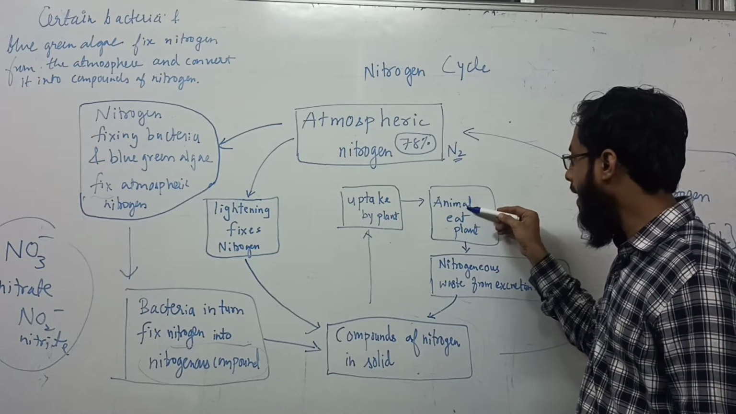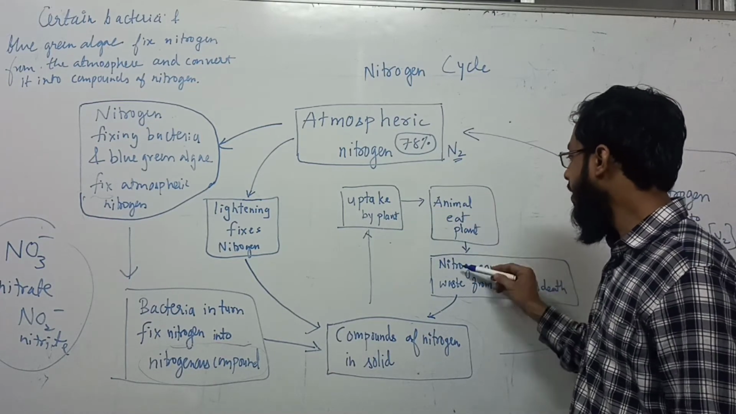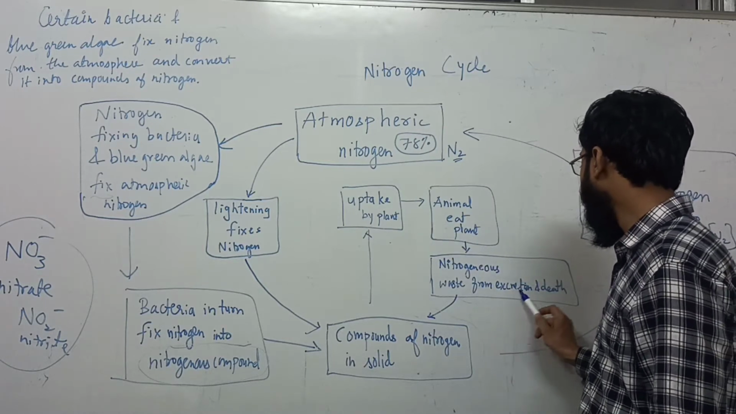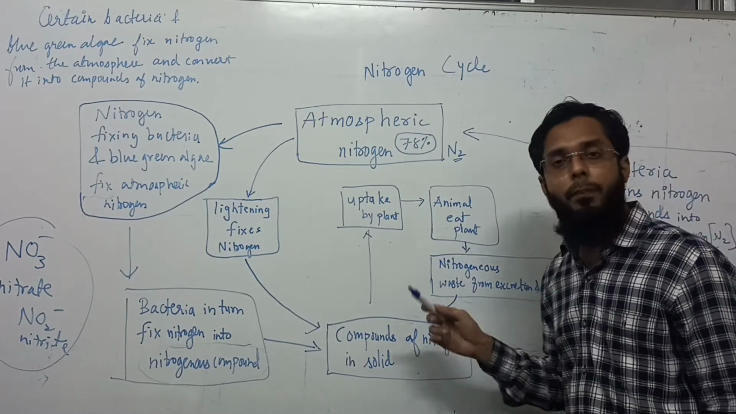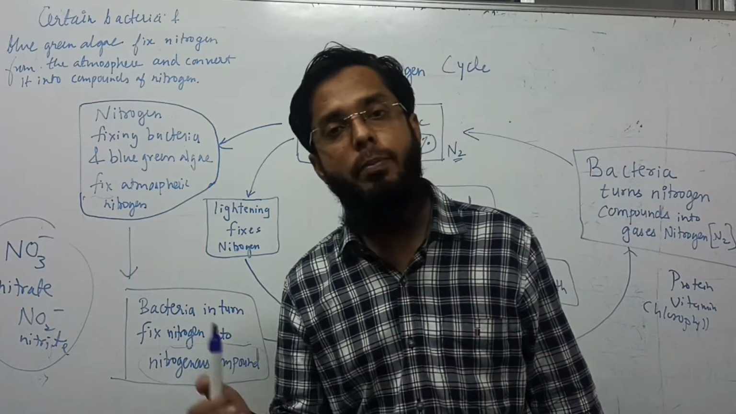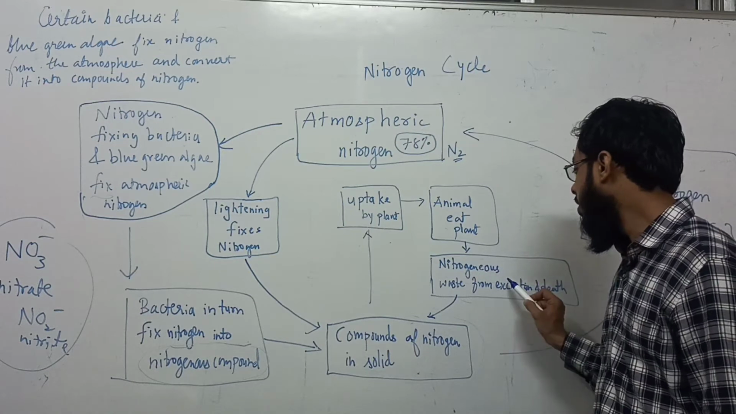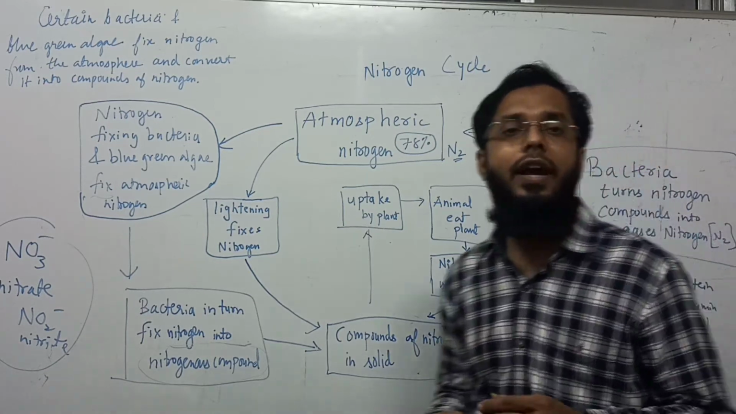But if these animals and plants die, what happens? For example, animals and plants die, and there is nitrogenous waste from excretion and death. So what happens when a human being or animal or plant dies? Bacteria convert their proteins.